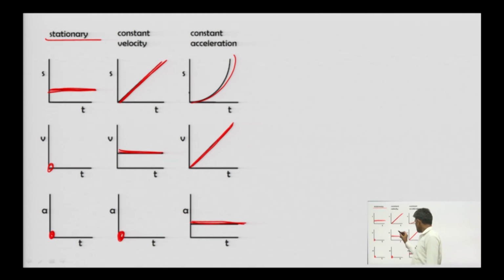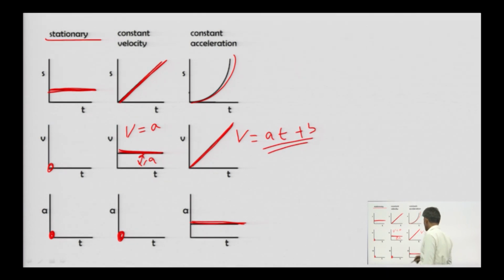So V will be a function of some constant value, say this value is a. So it is a constant value. Here it will be at plus b, in this form.